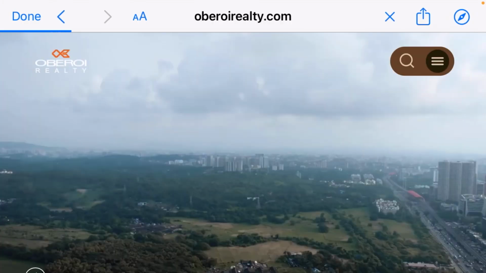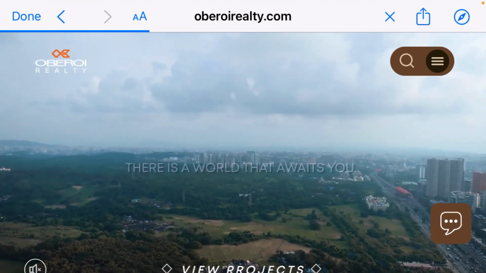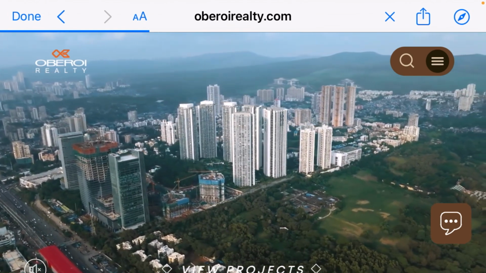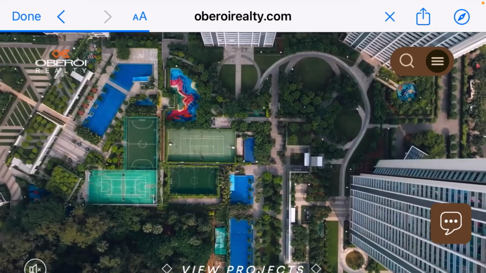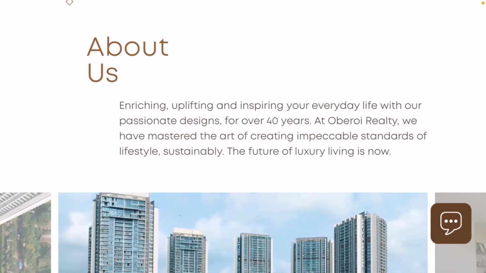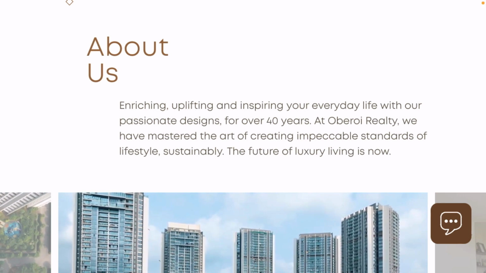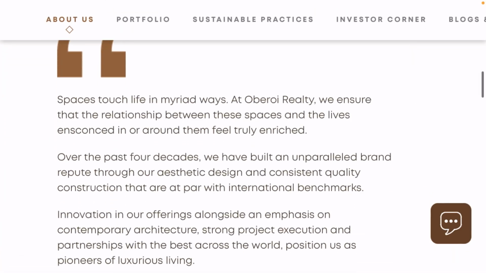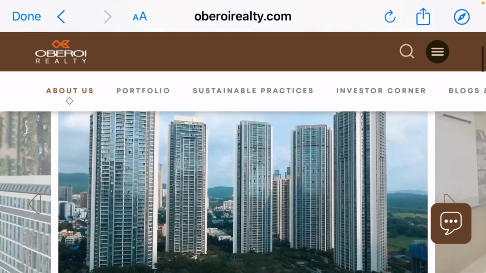Let's go to the website quickly and check how many things we can observe from it. As you can see, this company is working in different real estate developments in different parts of India, and it is basically based in Mumbai. Here you can see the company enriching, uplifting, inspiring everyday life with design, and having 40 years of experience. Here you can also see the management, Mr. Vikas Oberoi, chairman and managing director of this company.